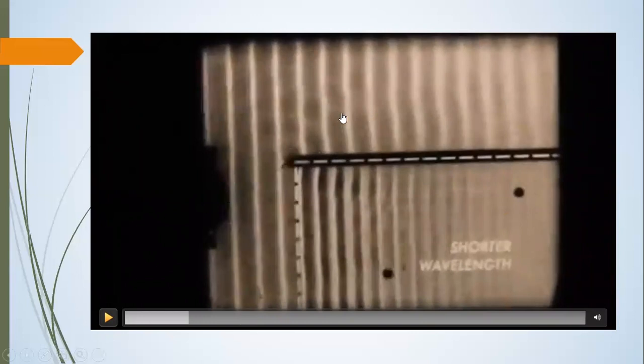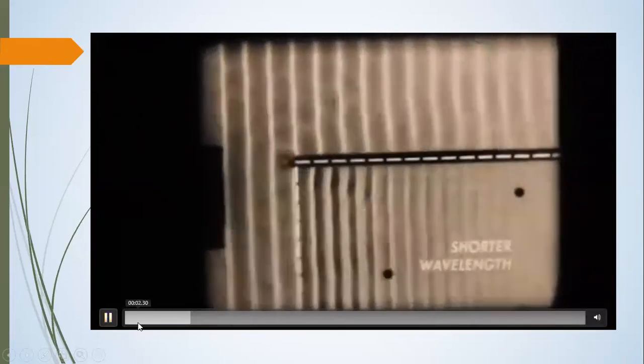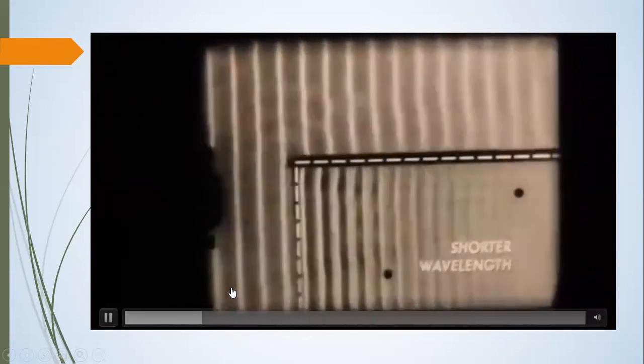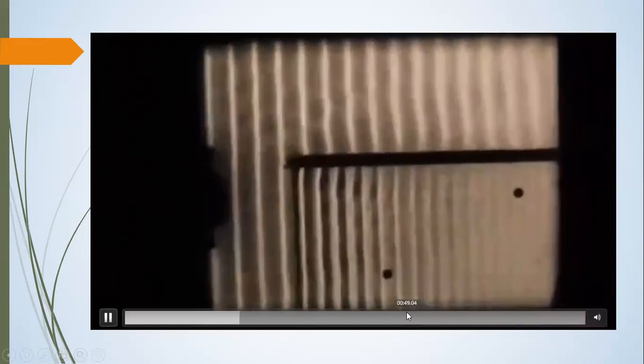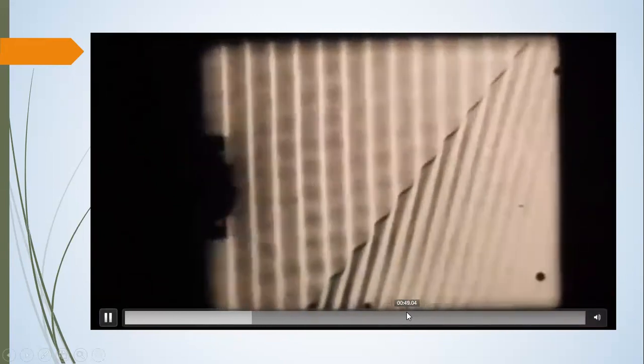In the deep medium, you can see the wavelengths are longer, and when it enters the shallow medium at a 180-degree angle to the boundary, you can see there is only a decrease in the wavelength. The wave slows down only, but there is no bending observed. You can see shorter wavelength over here because this is the shallow medium and this is the deep medium.